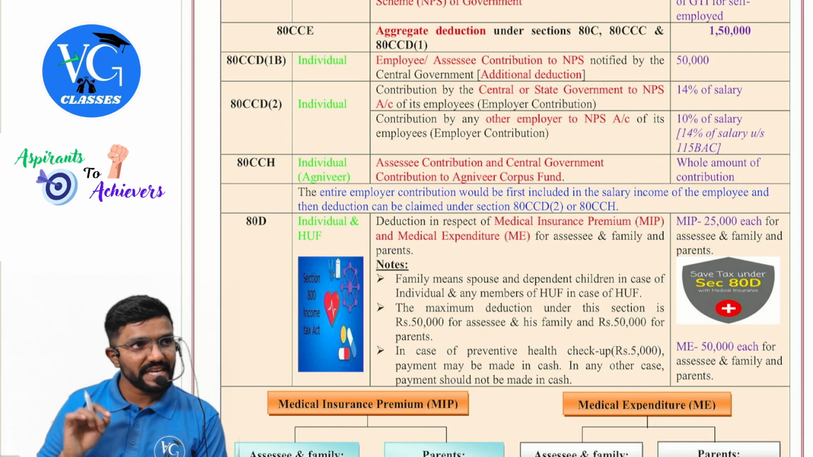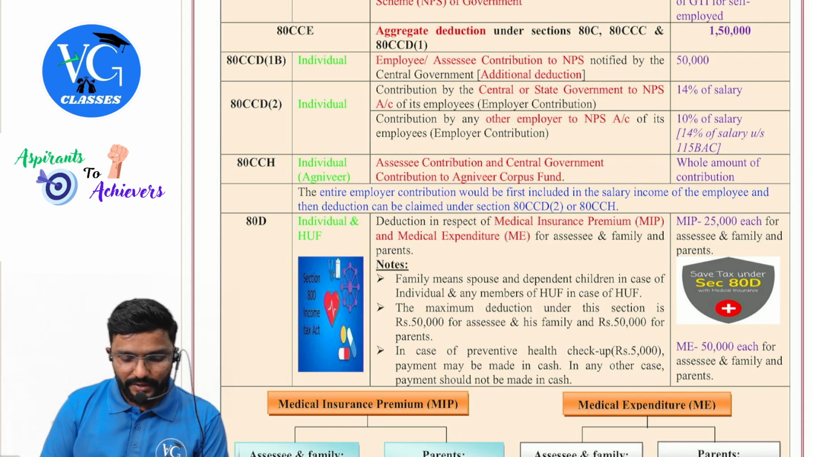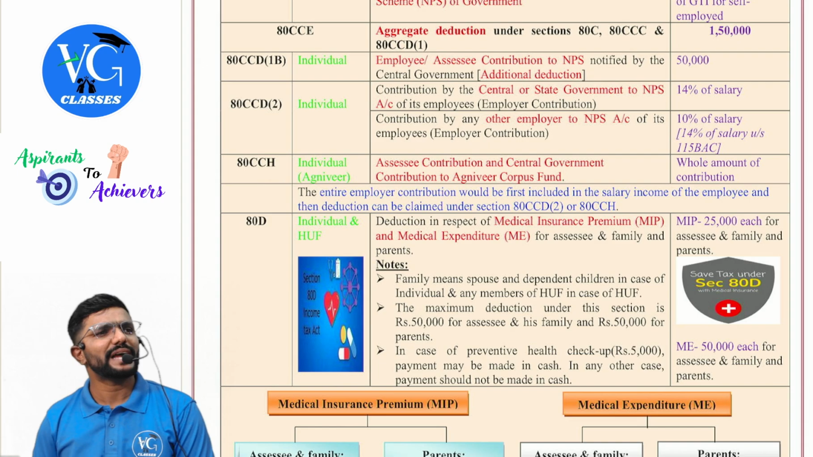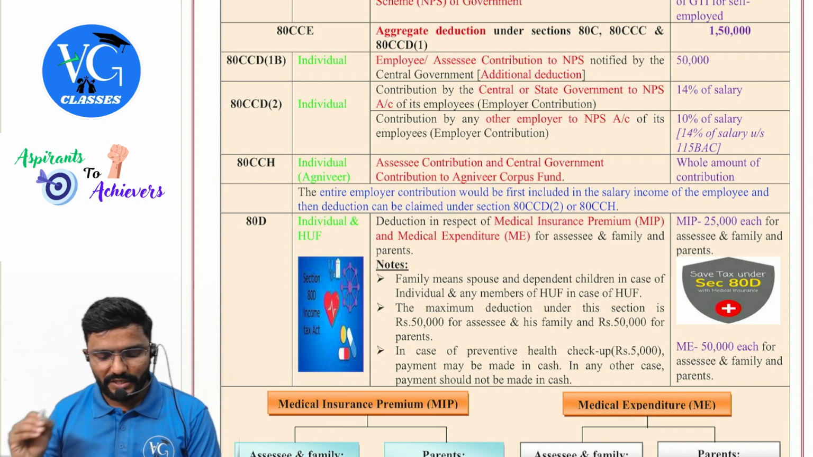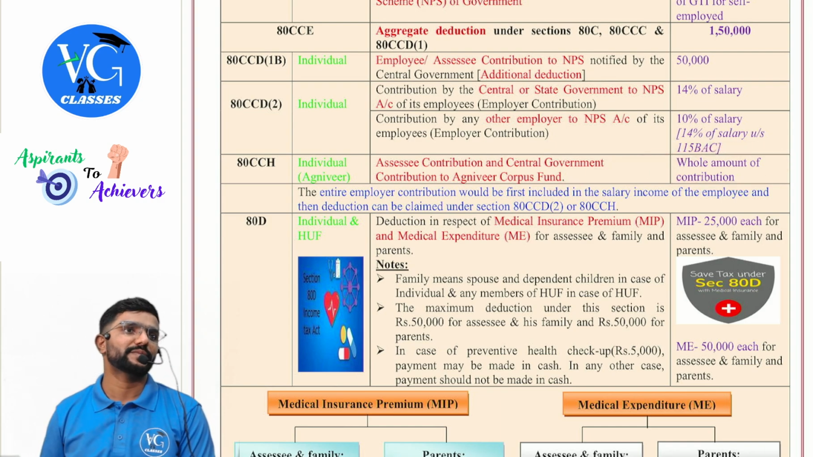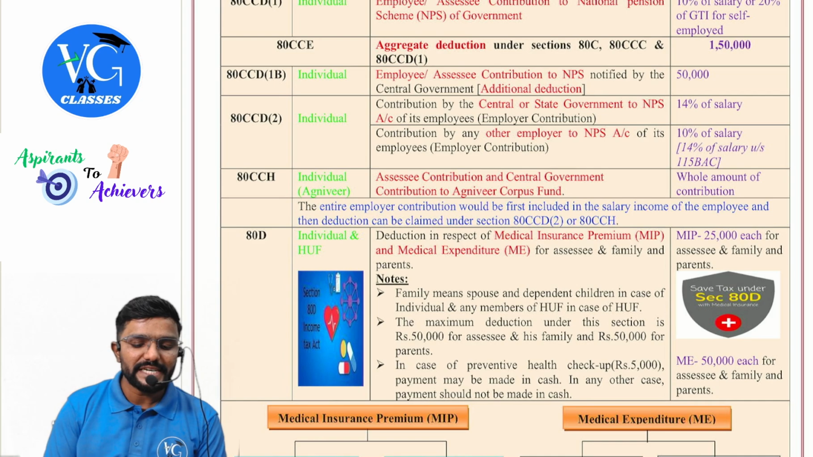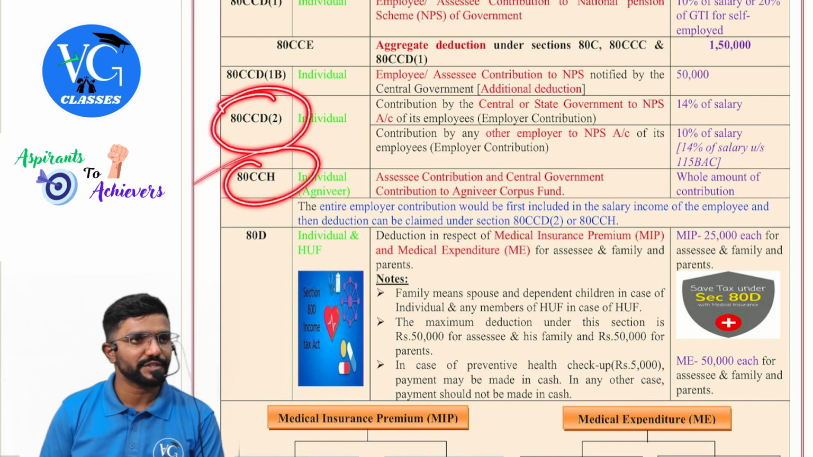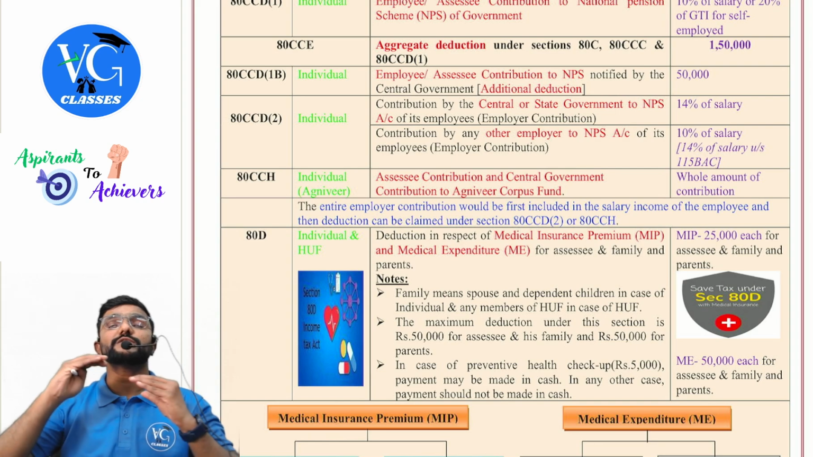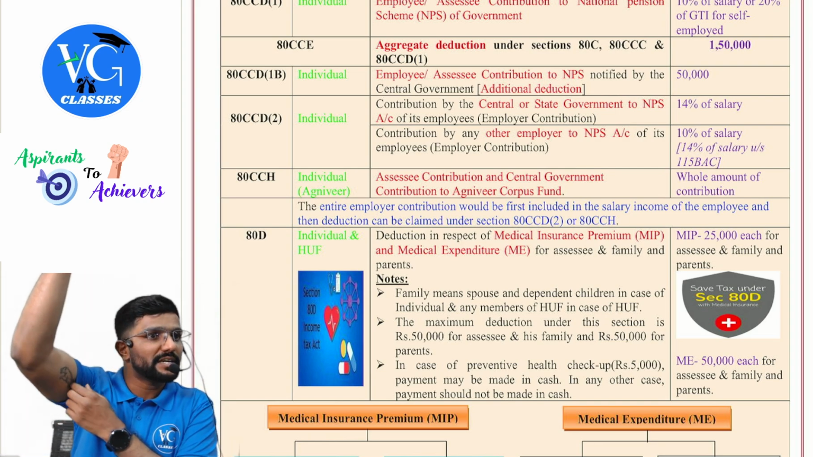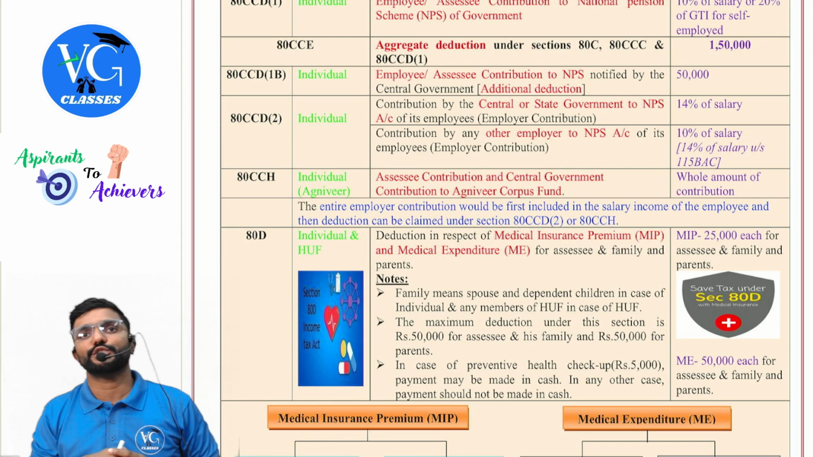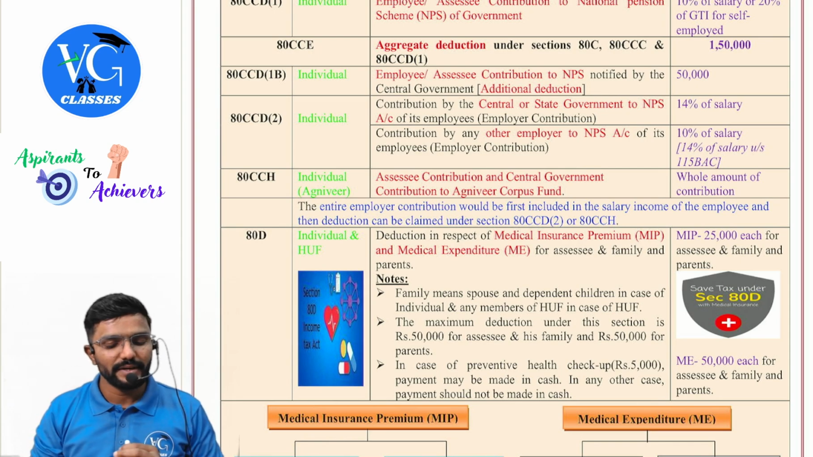Next, 80CCH. This is the Agnipath scheme, applicable for an individual who is called Agnivir. Assessee contribution and central government contribution both can be claimed as deduction without any limit. But for both, guys, 80CCD subsection 2 as well as 80CCH, employer contribution should be first added to salary income, then come and claim the deduction.